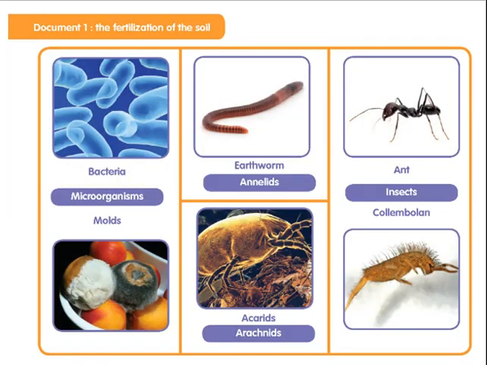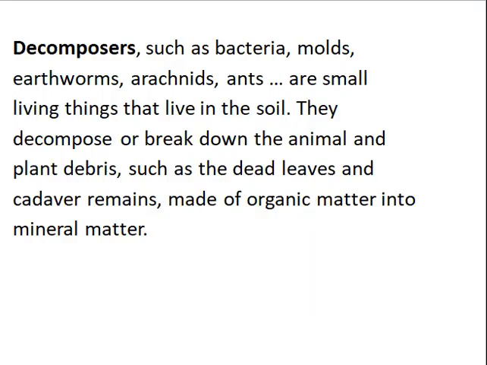In this document, the fertilization of the soil is done by different decomposers or other different microorganisms like bacteria, earthworm, ants, collembolon, arachnids, moles, etc. Decomposers such as these mentioned microorganisms are small living things that live in the soil.